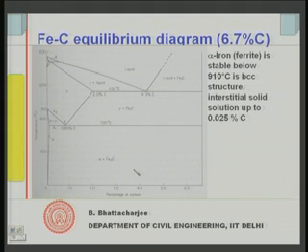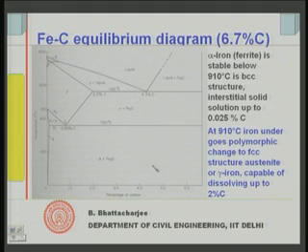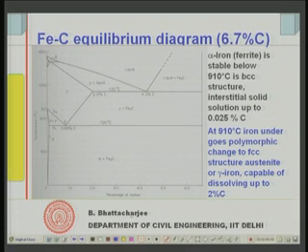Let us see another one. Above this 910 degrees centigrade, in this zone, what is formed? Iron in this region, when you are cooling from here, undergoes a polymorphic change to face centered cubic. So, it was body centered cubic in this zone, and here it is all face centered cubic. It is called austenite or gamma iron, capable of dissolving up to 2% carbon. This point is 2% carbon, so up to 2% carbon can be dissolved, depending of course on the cooling temperature.